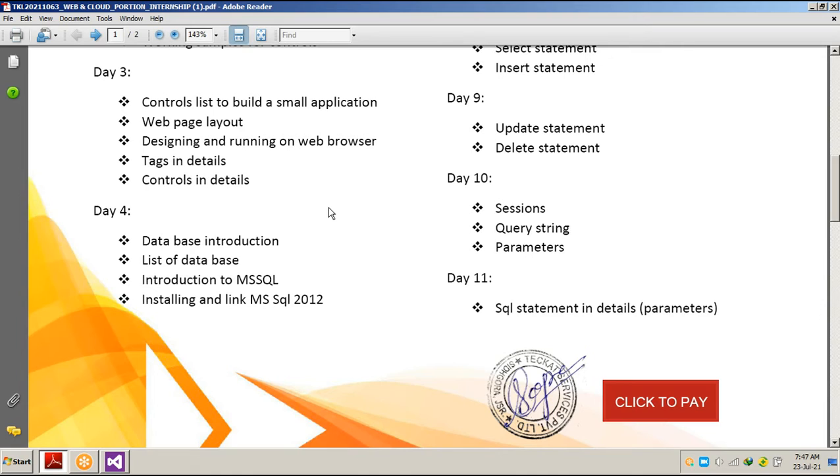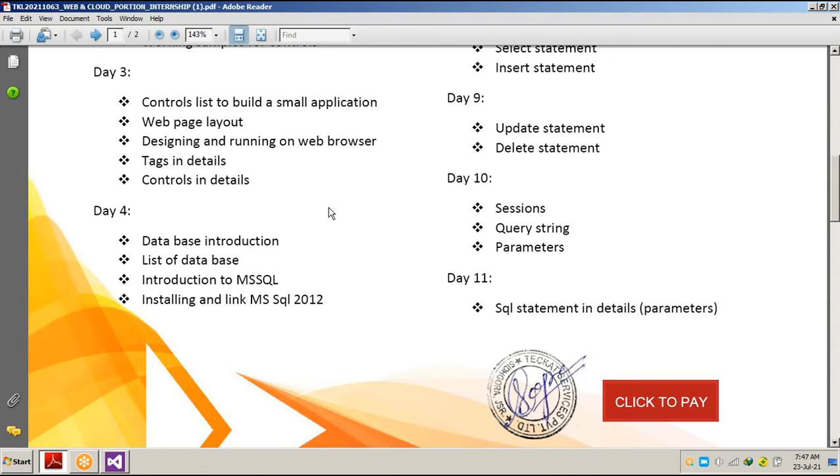Mostly the controls which are used to make any application are text box, labels, radio button, drop down list, list box, and buttons. We also discussed several kinds of buttons, like link buttons, hyperlink, and image button.